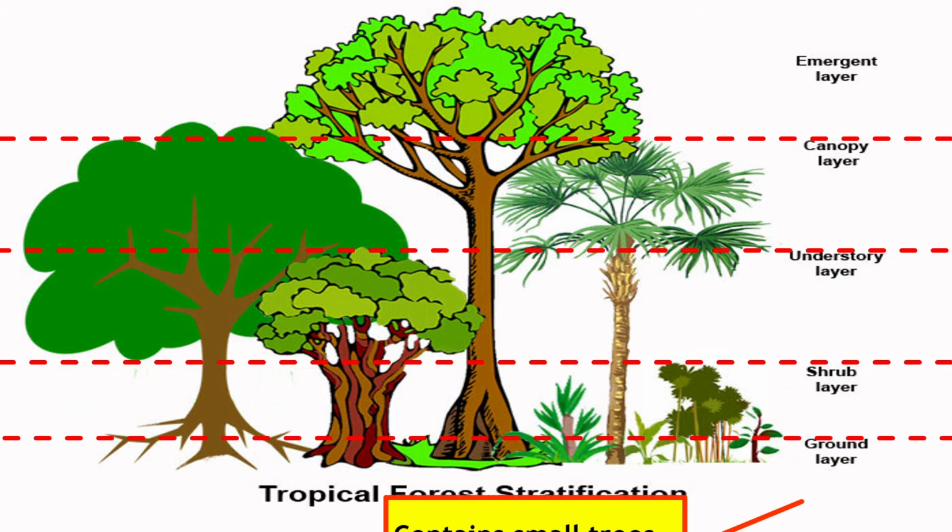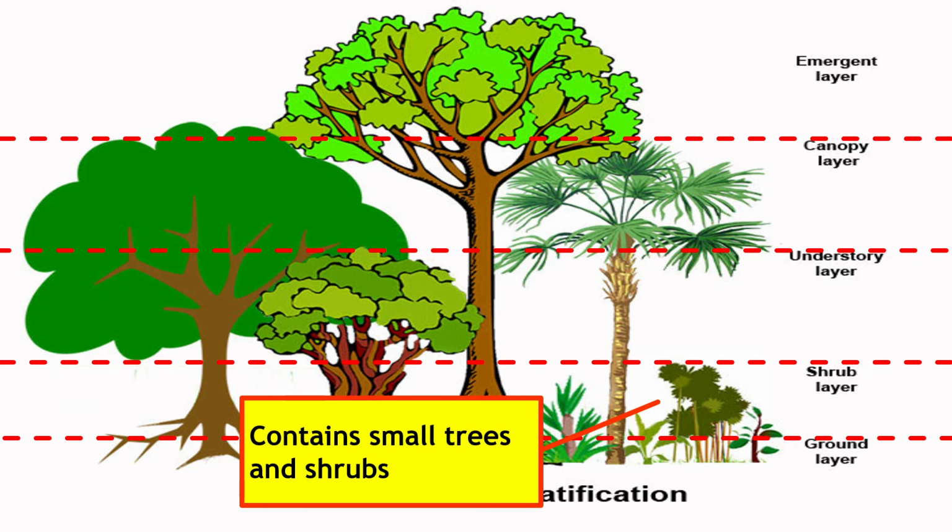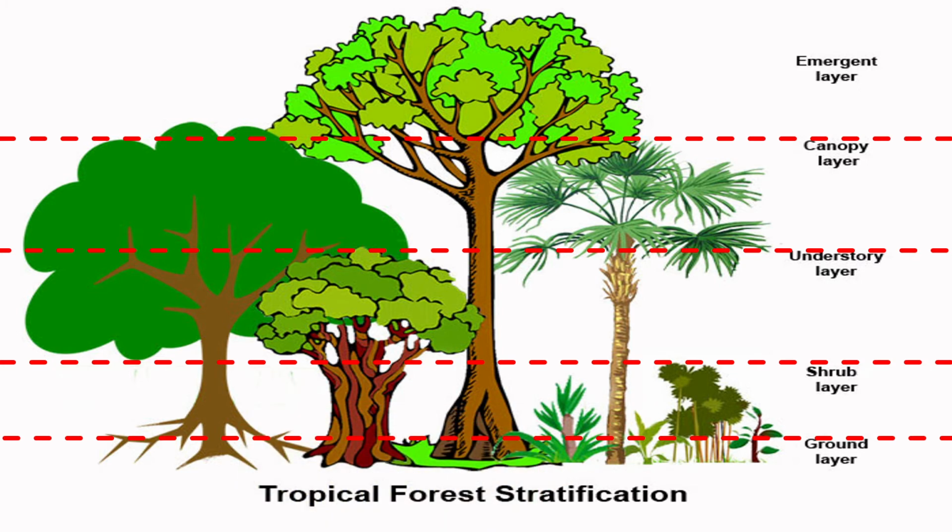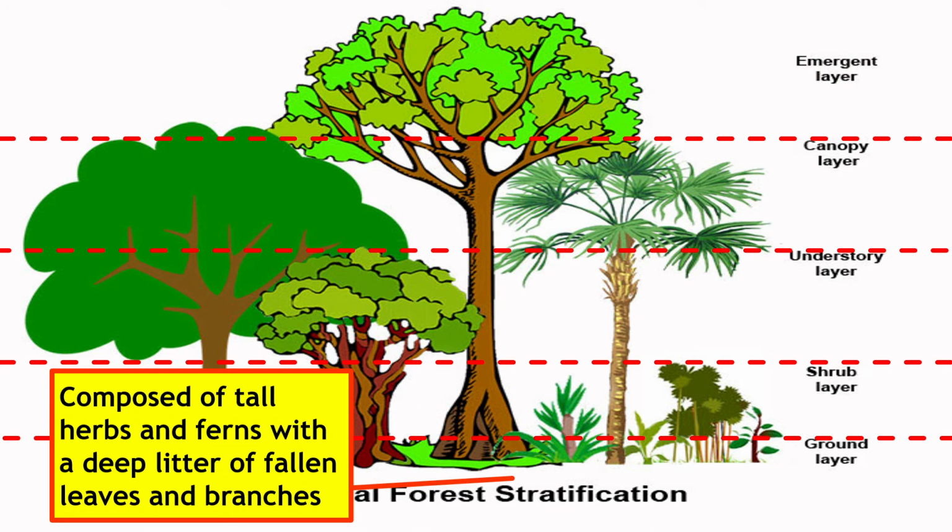The fourth layer, which is the shrub layer, contains small trees and shrubs, and the lowest layer, which is the ground layer, is composed of tall herbs and ferns with a deep litter of fallen leaves and branches.